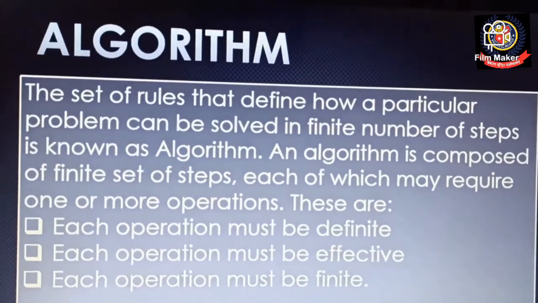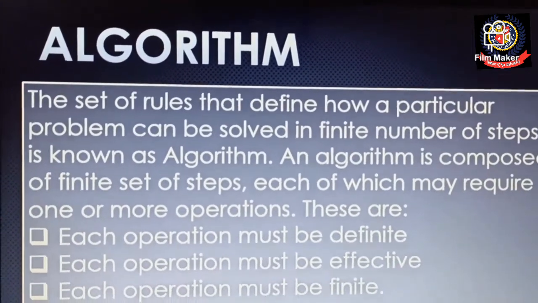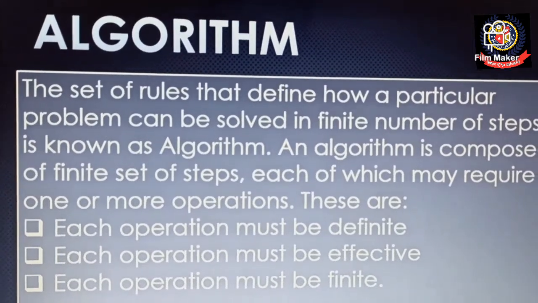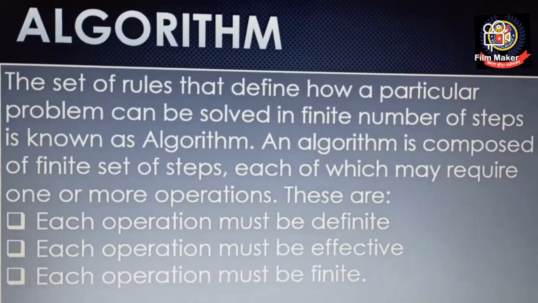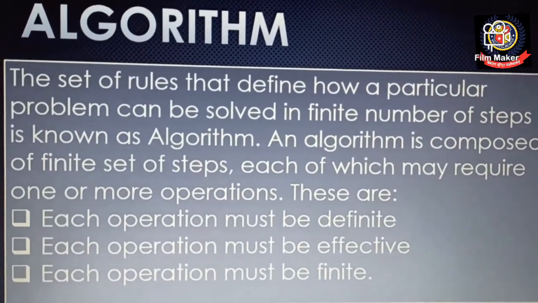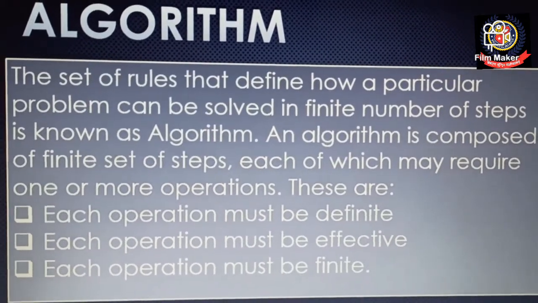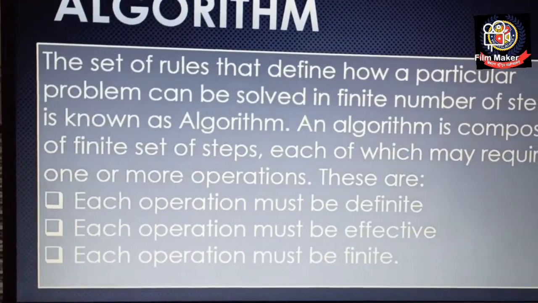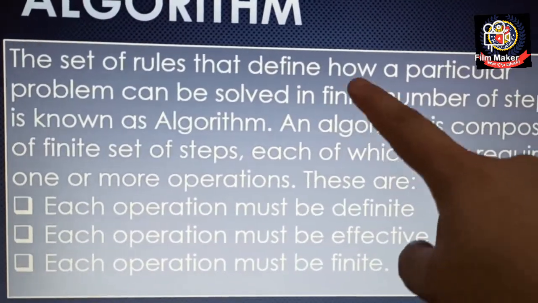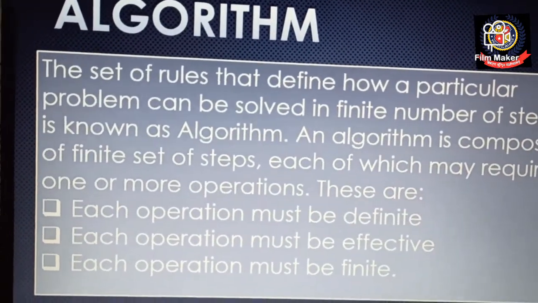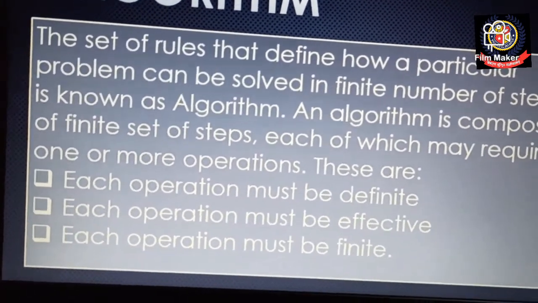Here comes our first topic, that is algorithm. The algorithm means the set of rules that define how a particular problem can be solved in a finite number of steps. Suppose any problem came and we want to solve it, so what are the possible outcomes for solving that problem? But that outcome should be finite, as it is written, finite number of steps. It isn't infinite, because if it is infinite the solution will not at all be possible.